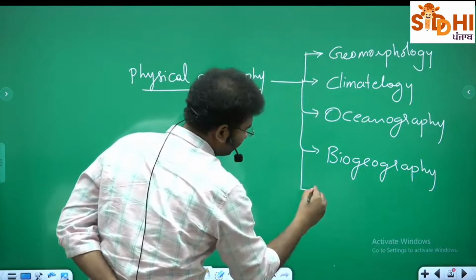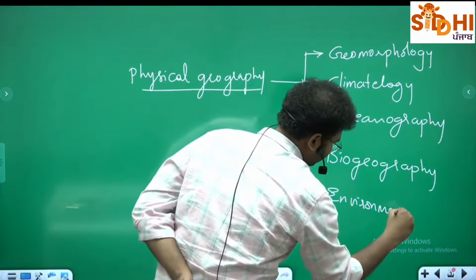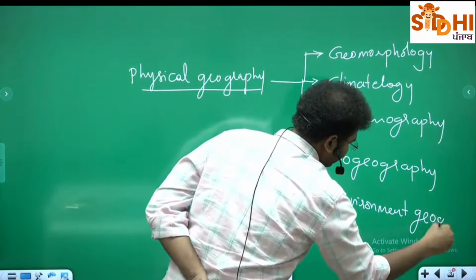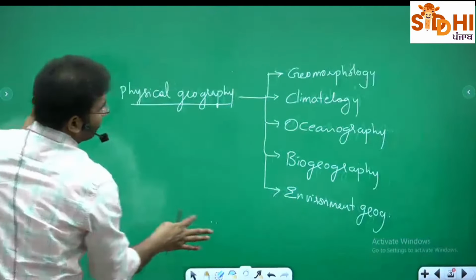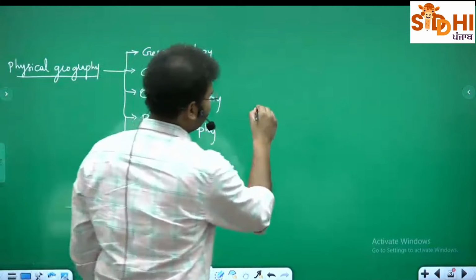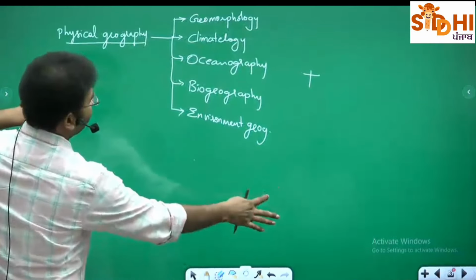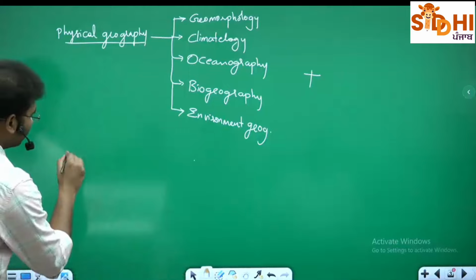And the fifth component is environmental geography. This is what physical geography is. But physical geography alone is not your syllabus. Along with physical geography, you also have human geography.